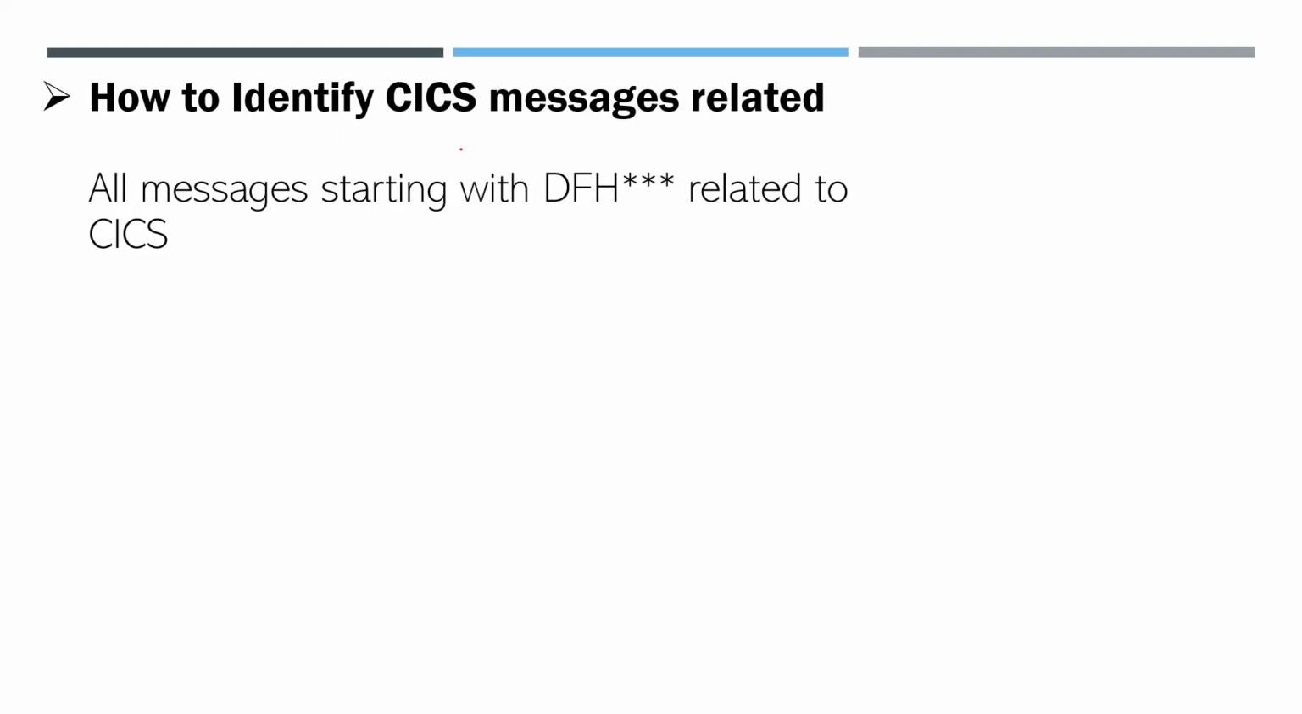How to identify CICS messages? In the CICS console, we will receive many messages: log messages, system messages, operator messages. In those messages, how do we identify which are CICS messages and which are DB2 messages? All messages starting with DFH are related to CICS.